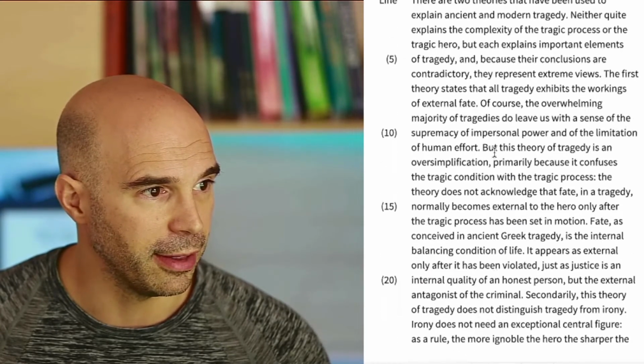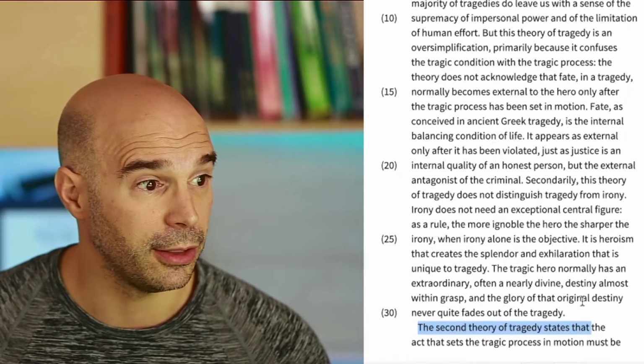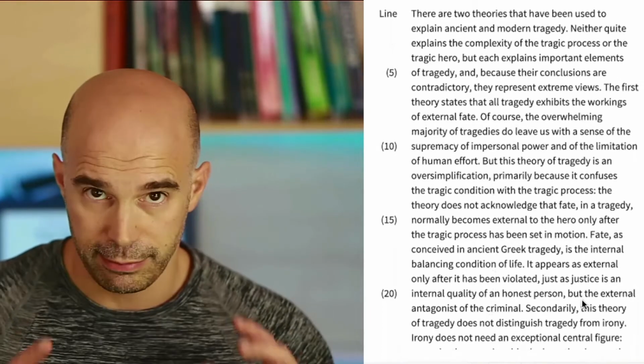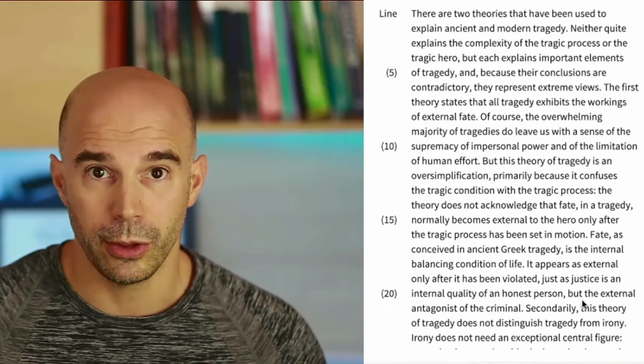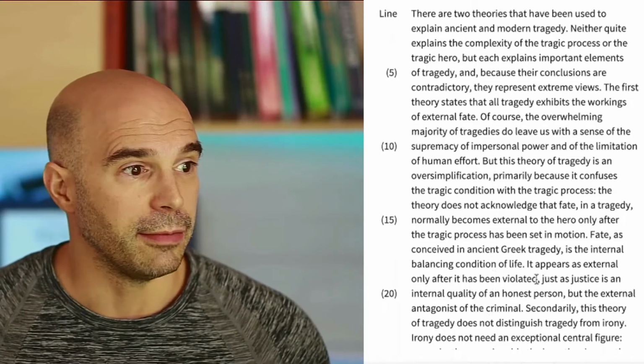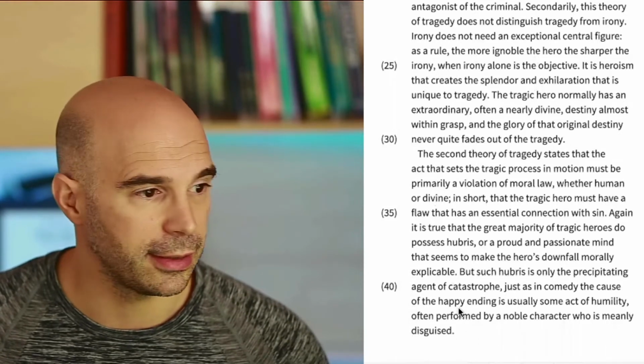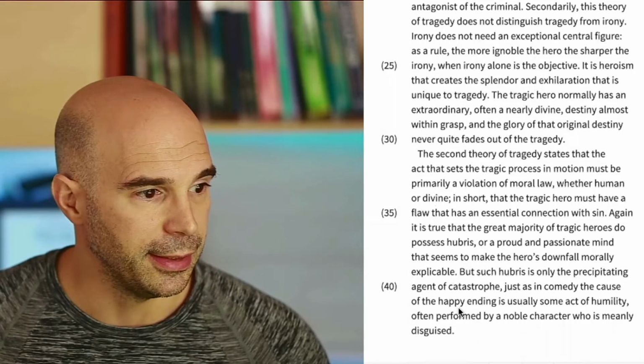So just in terms of the structure, we have a super long first paragraph all the way from the beginning to line 30. That's 30 lines of text, all one paragraph. In that paragraph, the author both introduces the big picture idea that there are two contradictory theories that have been used to explain ancient and modern tragedy, and also talks about the problems with the first theory. And then the second paragraph is much smaller. It's just lines 31 to 43, and that's just telling us about the second theory.